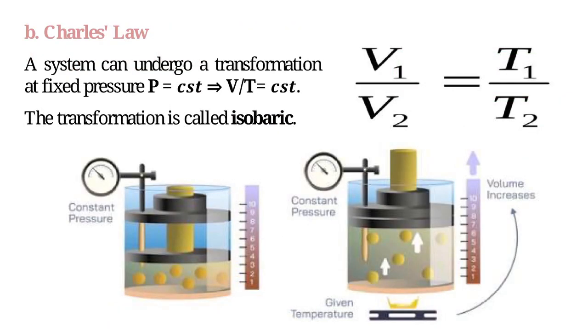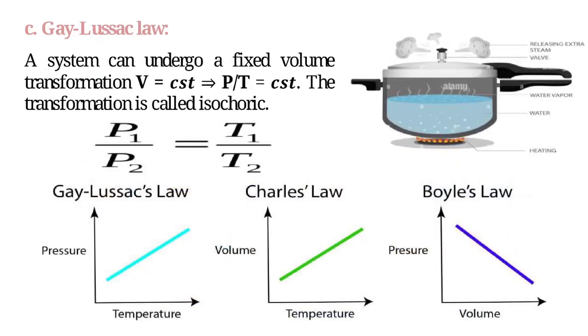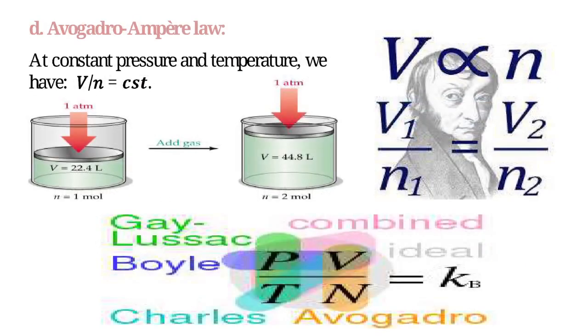B. Charles' law. A system can undergo a transformation at fixed pressure, P equals constant: V/T equals constant. The transformation is called isobaric. C. Gay-Lussac law. A system can undergo a fixed volume transformation, V equals constant: P/T equals constant. The transformation is called isochoric. D. Avogadro-Ampere law. At constant pressure and temperature, we have V/n equals constant.